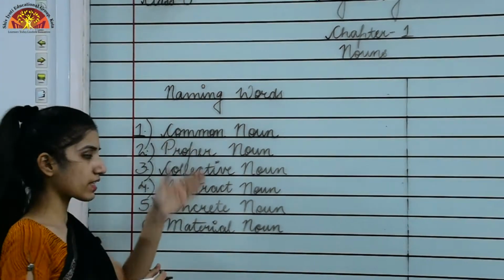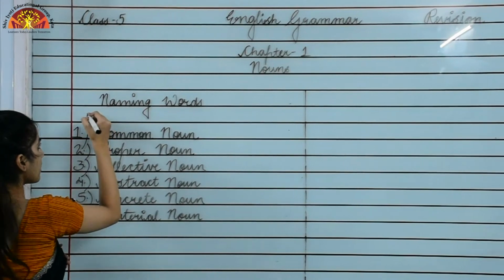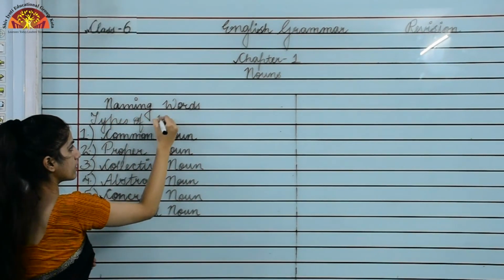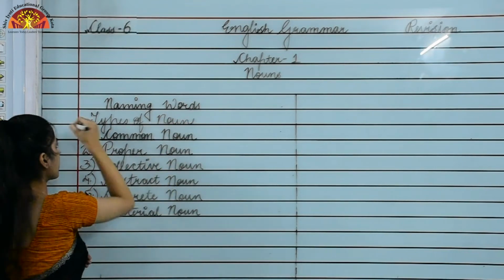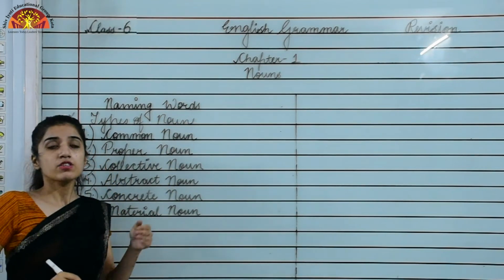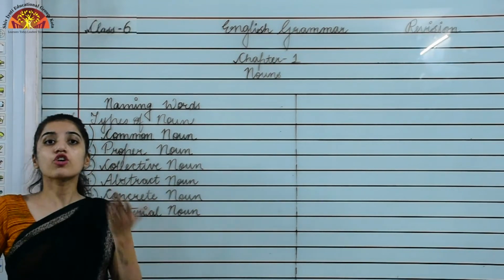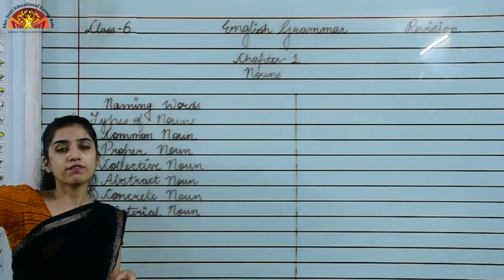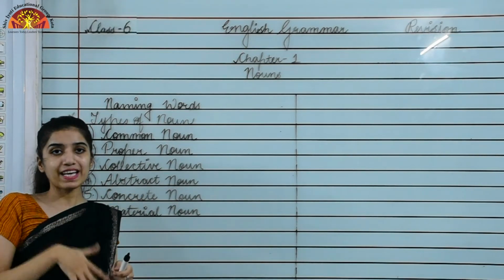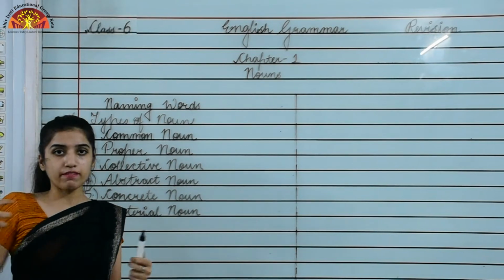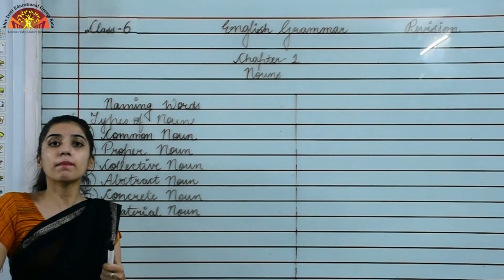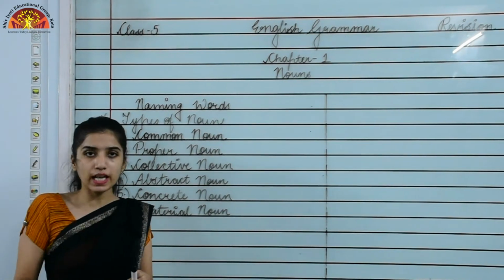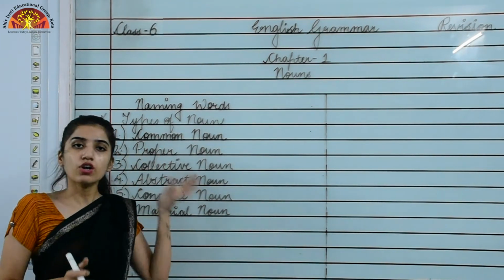So these are the 6 types of nouns, right? So the first one is common noun. So what is a common noun? The word itself is suggesting that we will talk about the name of a person, place, animal or thing commonly, when we are not specifically saying something about a particular name. That time the noun would be a common noun.